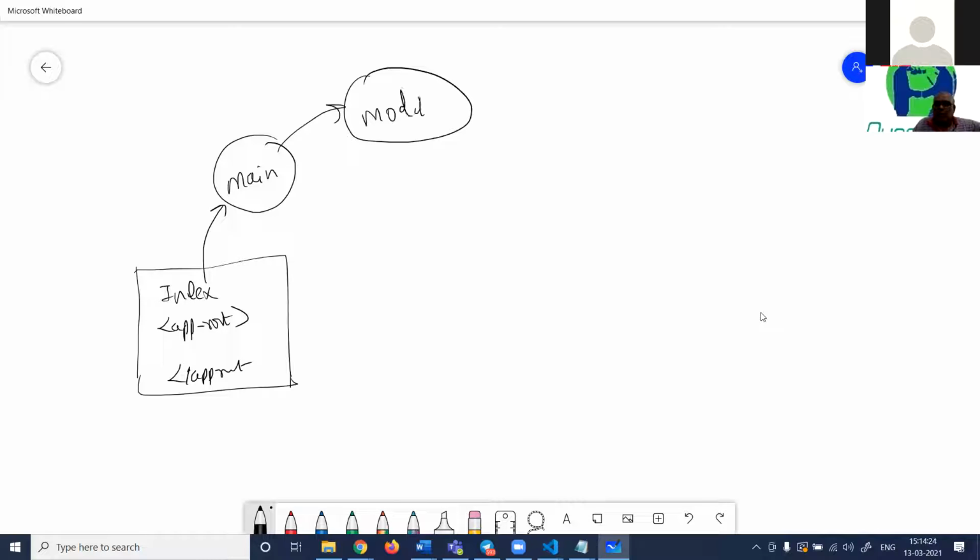Now this module has two components. One is about us, and another one is the customer component.